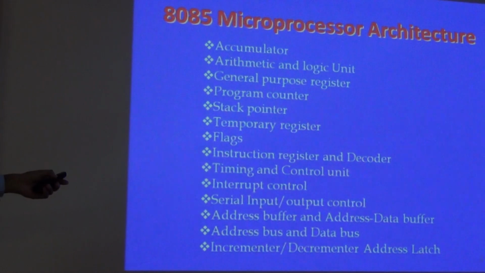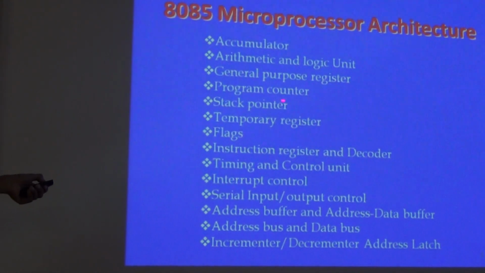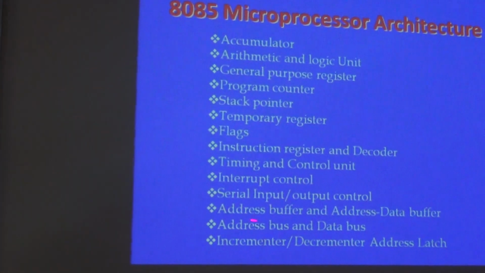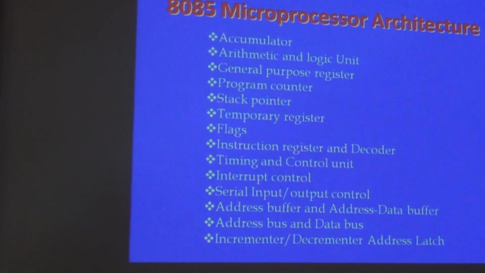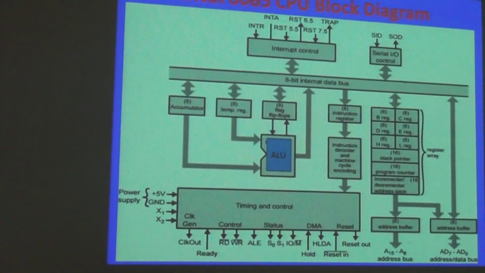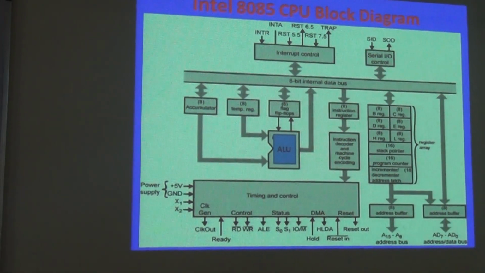Whatever is written here will be elaborated in detail: the program counter, stack pointer, temporary register, flags, followed by the timing and control unit, address bus, data bus, and their utilizations. Everything will be discussed next. Let's continue the discussion with the help of the diagram. So this is the basic architecture diagram of Intel 8085.